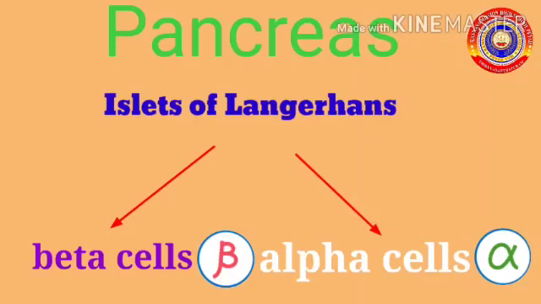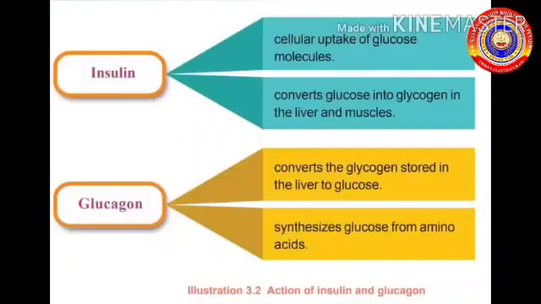First, beta cells. The beta cells in the islets of Langerhans secrete a hormone called insulin. Here, cellular uptake of glucose molecules takes place, and it converts glucose into glycogen in the liver and the muscles. Second, the alpha cells in the islets of Langerhans secrete a hormone called glucagon. It converts glycogen stored in the liver to glucose and also synthesizes glucose from amino acids.